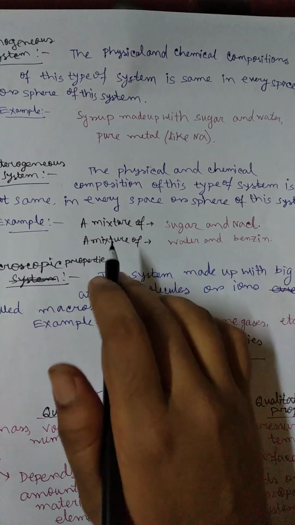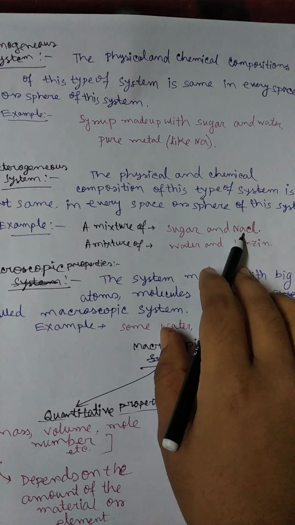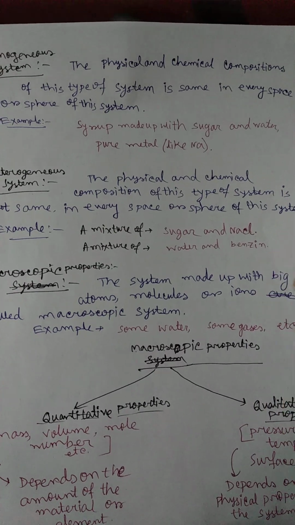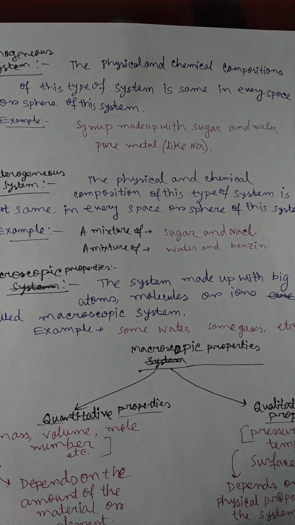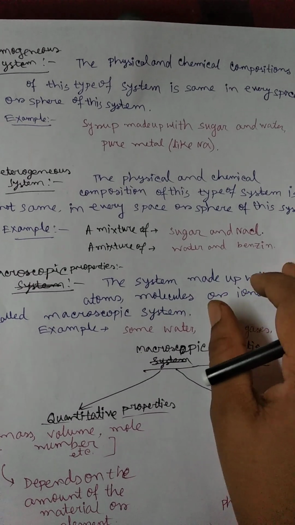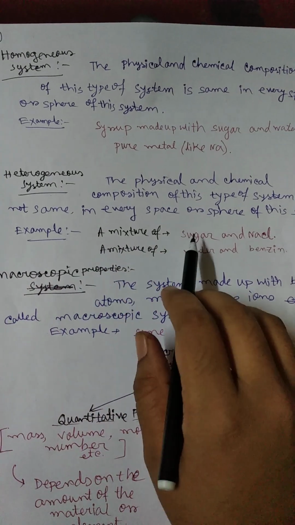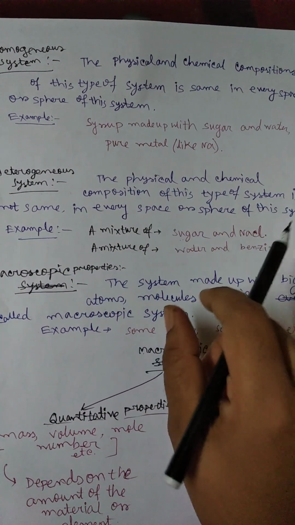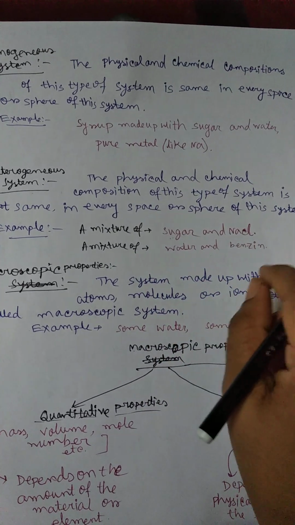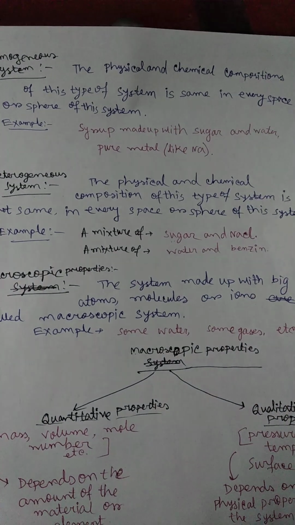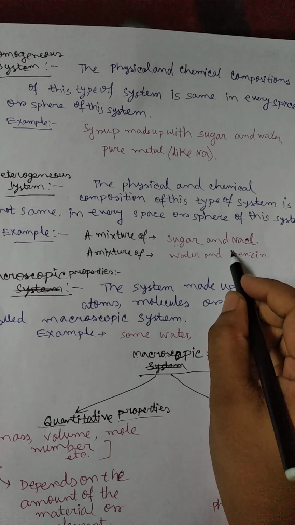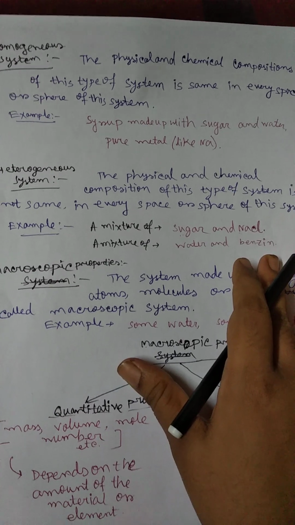As an example, a mixture of sugar and NaCl. NaCl is salt and sugar has a sweet taste. So the taste and the composition of this mixture is different in every space of the system. It is also a heterogeneous system, and sugar is a carbohydrate, so the composition is different from NaCl because NaCl is formed by Na and Cl, so the composition of NaCl and sugar are different.